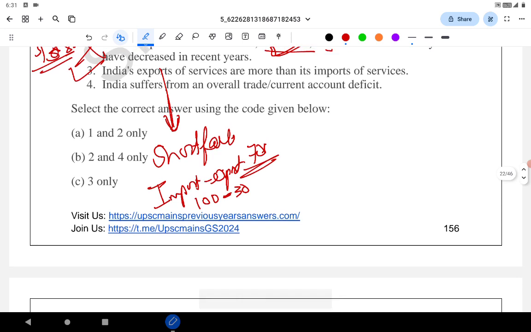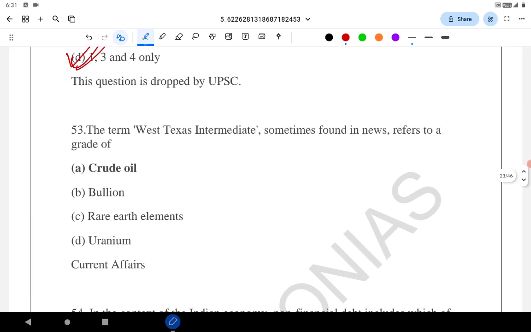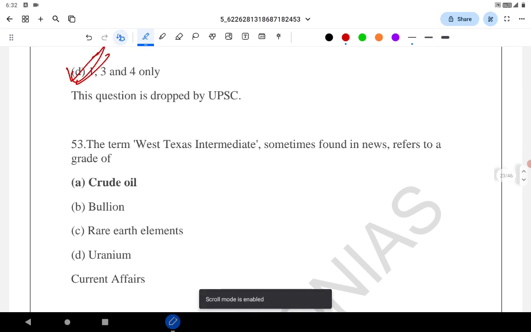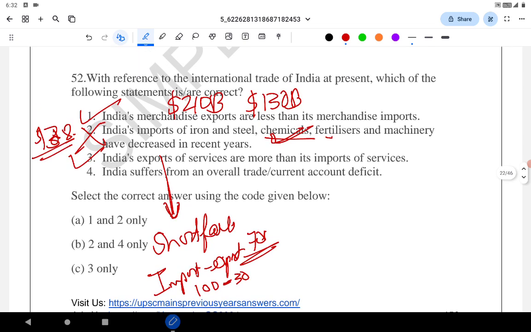We don't know why this question was dropped, but it was dropped. But the basics, trade deficit, India's service import versus export, merchandise import and export, are correct. I think the problem was related to statement 2 actually. Here they have given 4-5 elements like iron and steel, chemicals, fertilizers, machinery. Few of their imports have increased, few have decreased. So that cannot be part of the same set. So that was the problem. This question was removed.